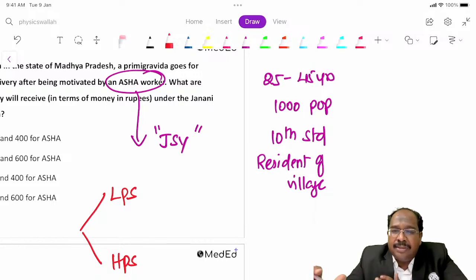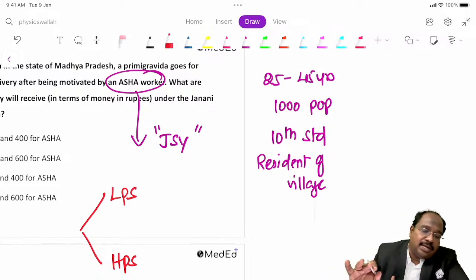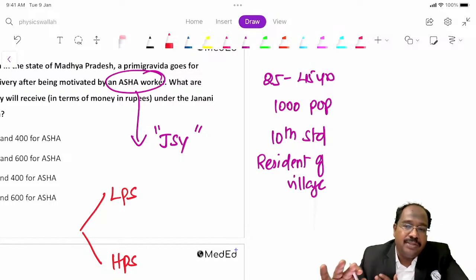Some northern states also will be there. But there are certain states, Rajasthan, Madhya Pradesh, Uttar Pradesh, Jharkhand, where the institutional deliveries are low. So these states are considered low performing states.